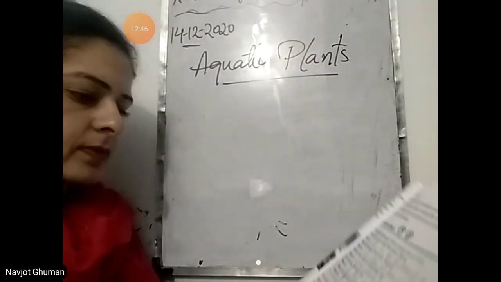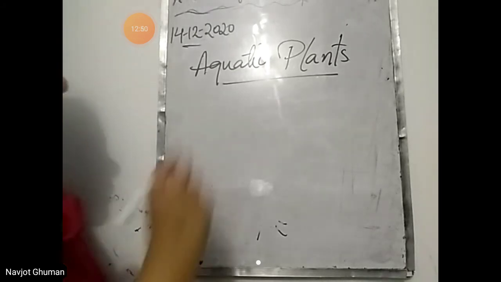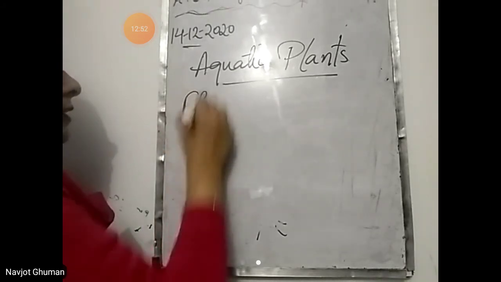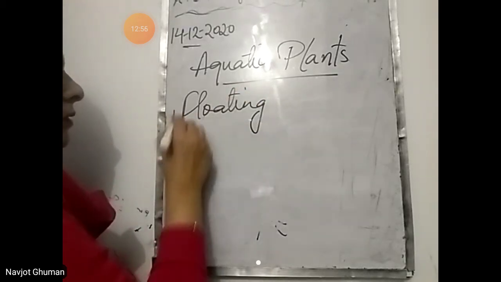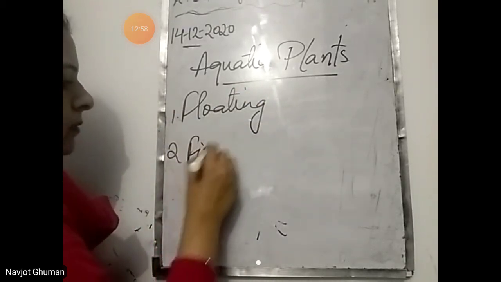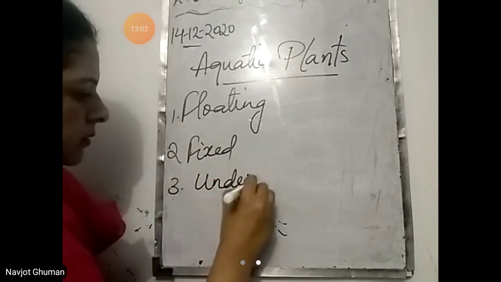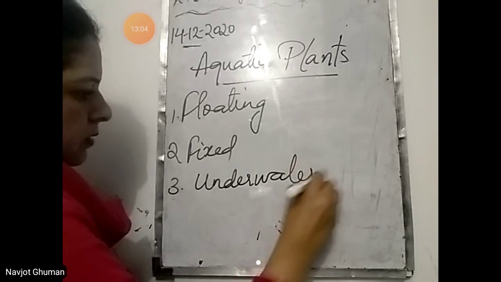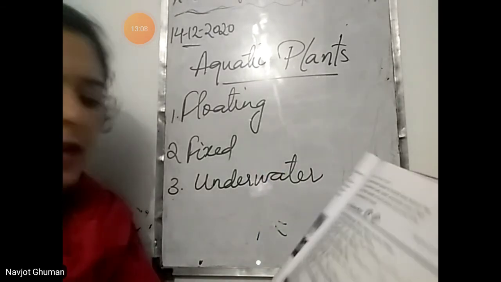Aquatic plants. Plants that grow in water are called aquatic plants. They are of three types: floating, fixed, and underwater. Three types of aquatic plants: floating, fixed, and underwater.